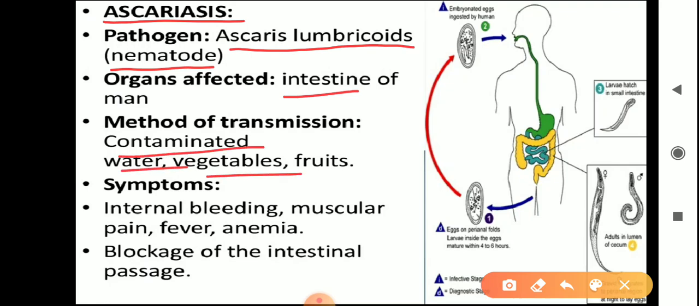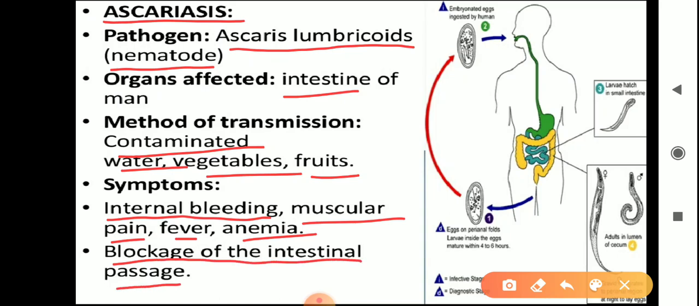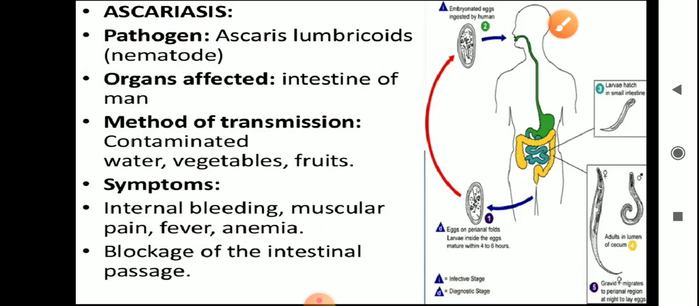We'll discuss the mode of transmission. Contaminated water, vegetables, fruits, etc. That is how the disease is transmitted. Symptoms: internal bleeding, muscular pain, fever, anemia, and blockage of the intestinal passage in severe conditions. These are certain symptoms of this ascariasis.